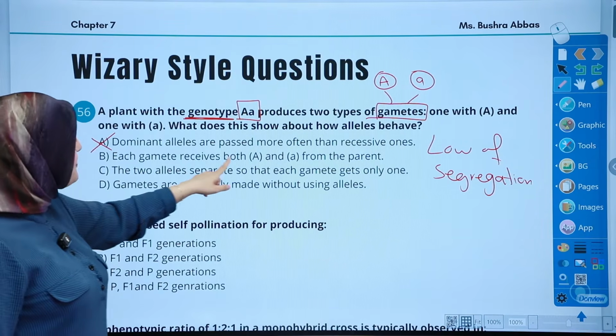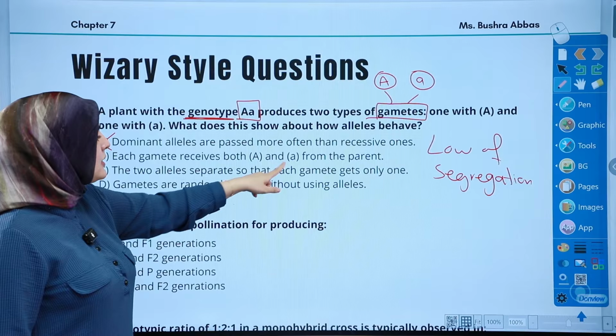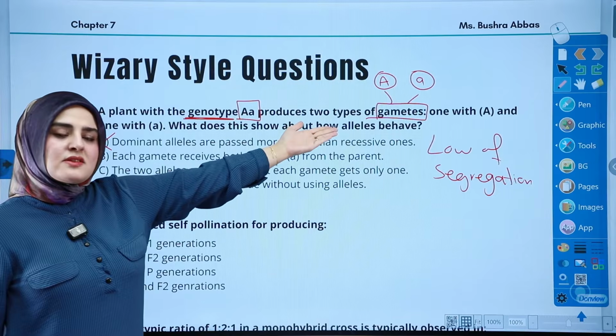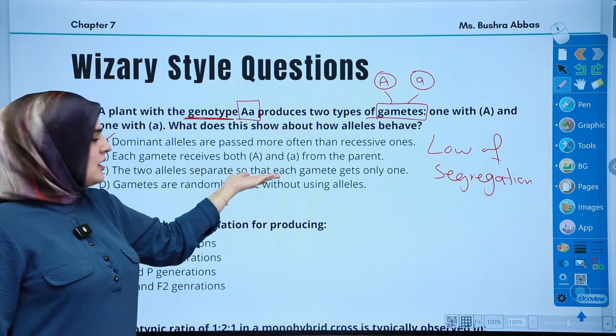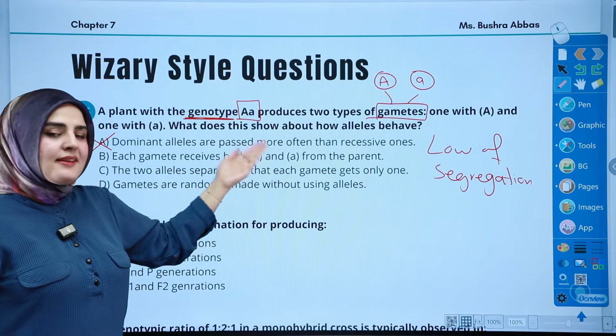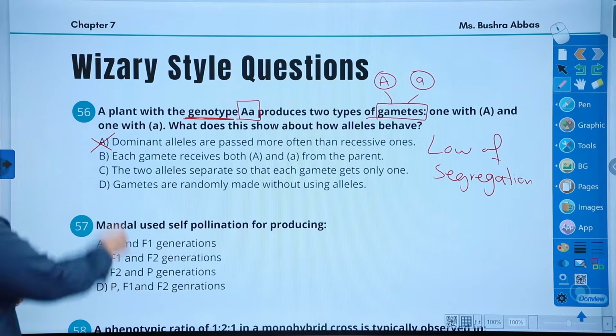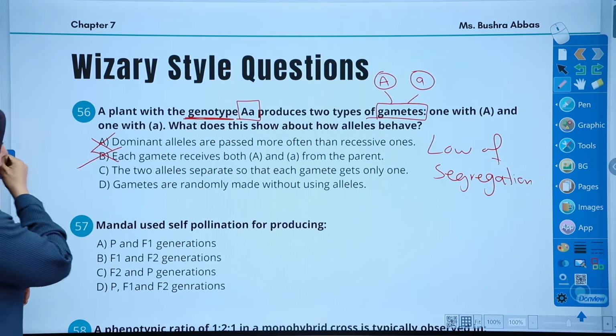Each gamete receives both A capital and A small. We see in the question that each one of them got one, so they are not both inherited at the same time. This is not correct. Alleles get separated. This is out.